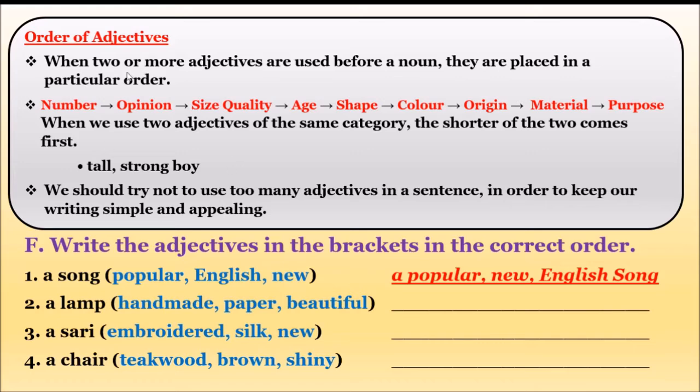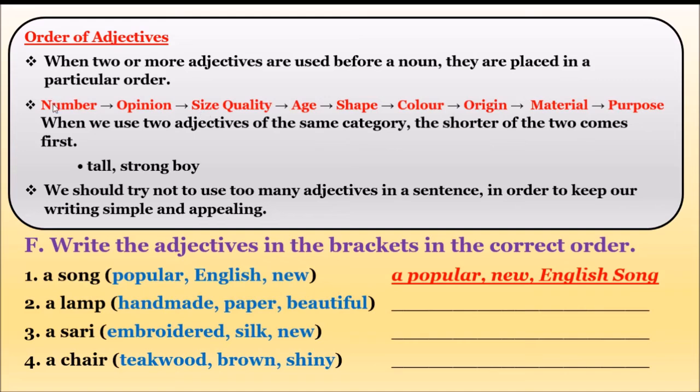When two or more adjectives are used before a noun, they are placed in a particular order. First thing is number, opinion, size, quality, age, shape, color, origin, material, purpose.